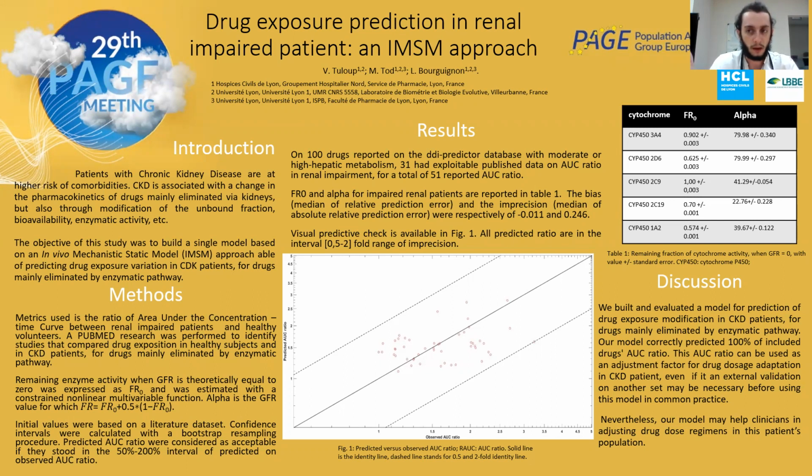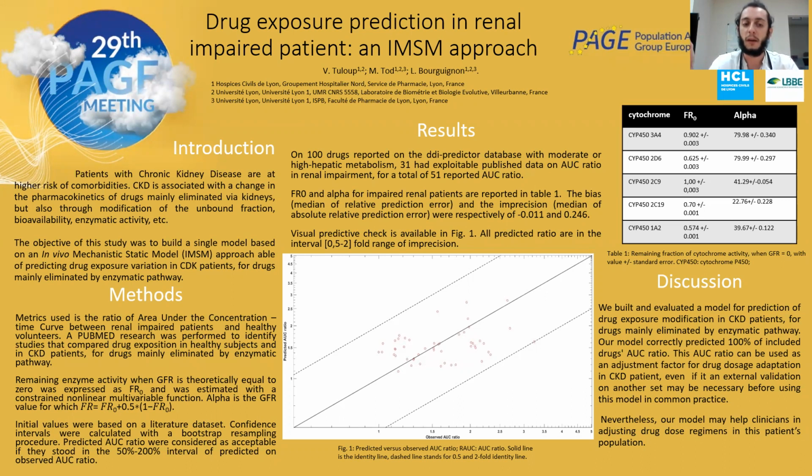The remaining cytochrome activity was explained by the FR0 variable, which stands for the remaining activity of cytochrome when GFR, the glomerular filtration rate, is theoretically equal to 0. Another variable was added, it was alpha, which is the GFR value for which FR is equal to FR0 plus 0.5, that multiply 1 minus FR0.